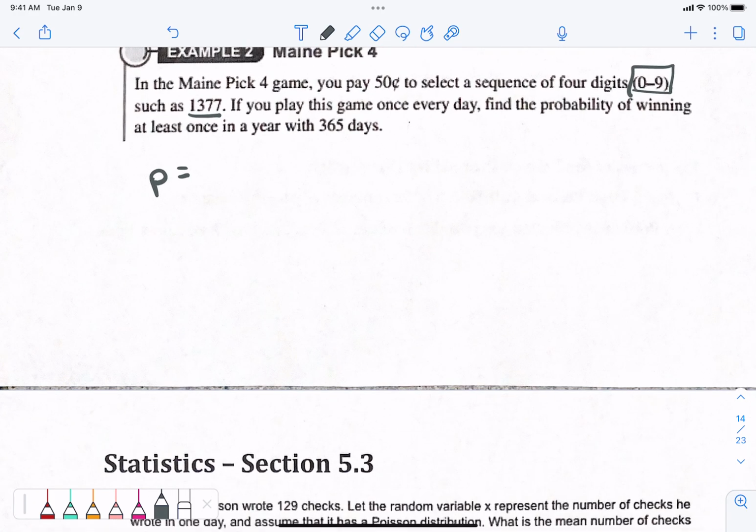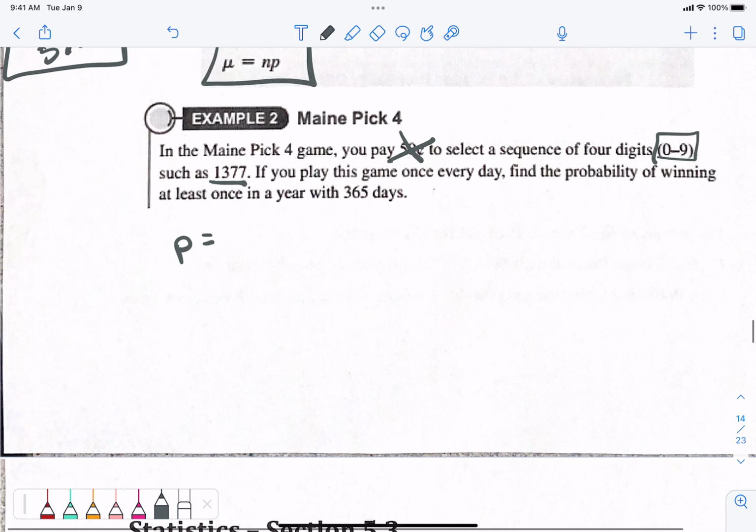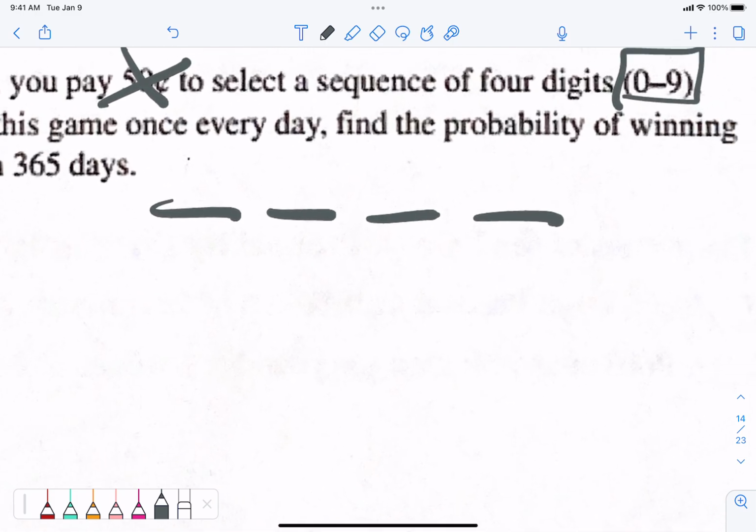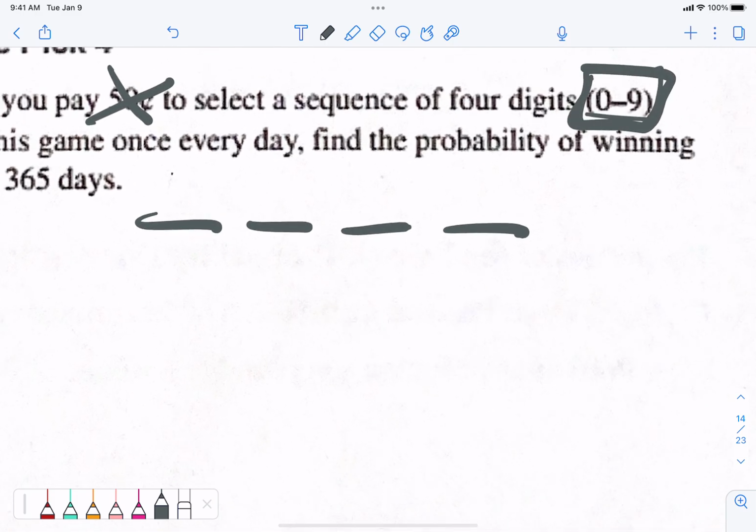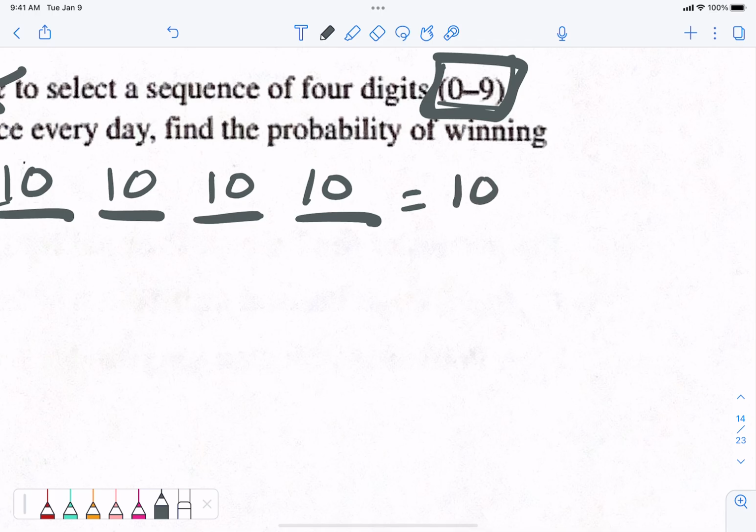In the main Pick 4 game, you pay 50 cents. That means nothing. We don't care how much you pay. But you get to pick 4 digits that are 0 through 9. So like 1377, right? How many options are there for me to pick if I have 4 digits? 0 through 9. That's 10 numbers. 10, 10, 10, 10, right? That is 10,000. Okay? So what are my chances?